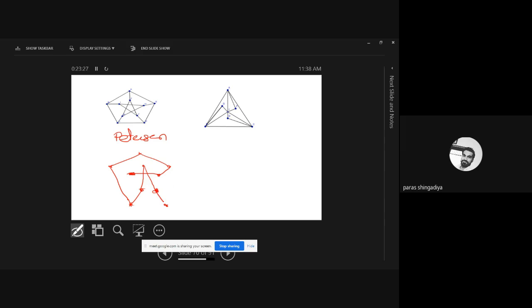Is it the answer? Does it contain a closed walk or not? Is it containing a closed walk?